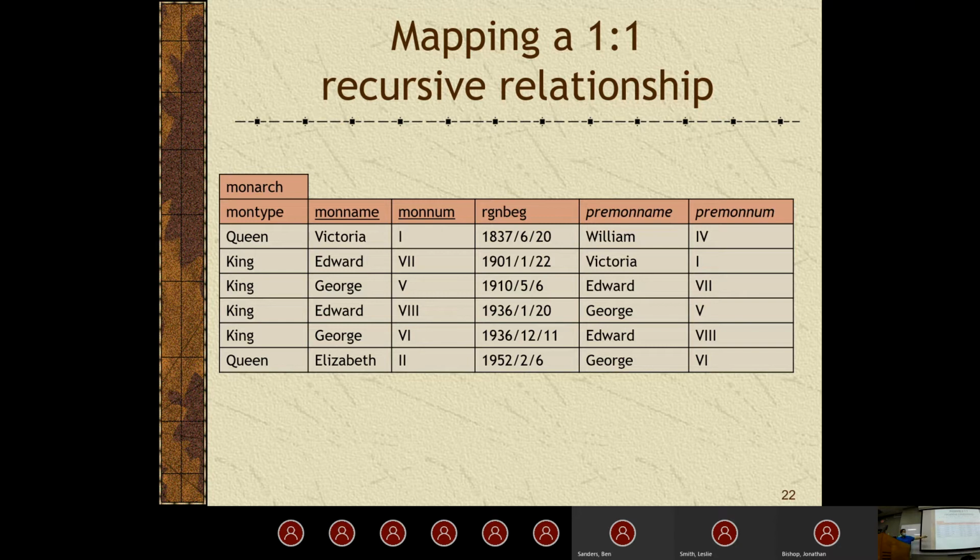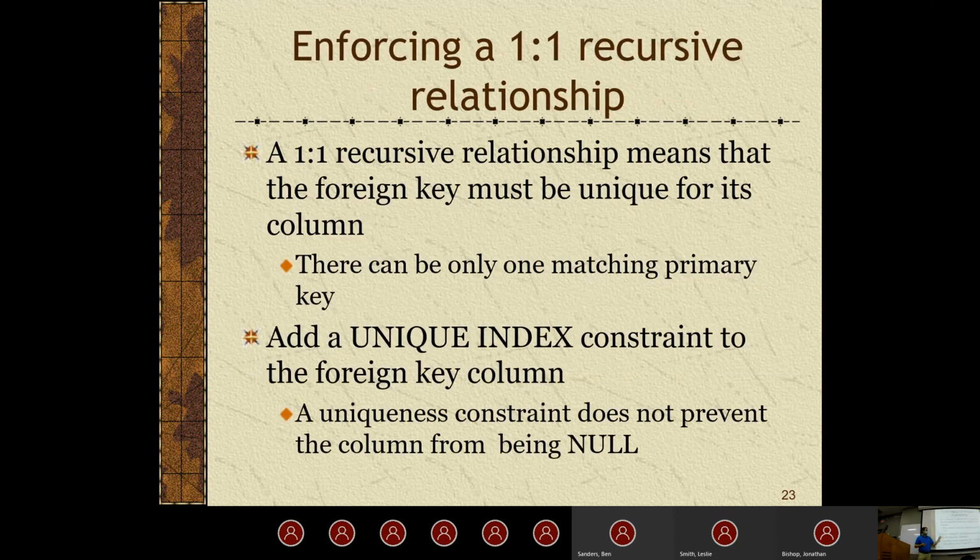So in this case, we're only going to have William IV be the pre-monarch for one person inside the entity. In other words, George V cannot be the pre-monarch for someone other than King Edward VIII. That's just the way this works, this is how we define this. Because we're setting this as a one-to-one, there can only be one matching primary key.